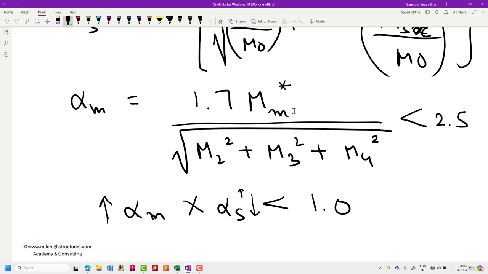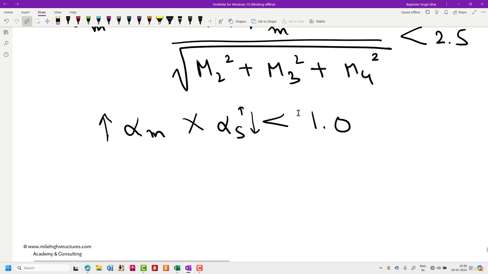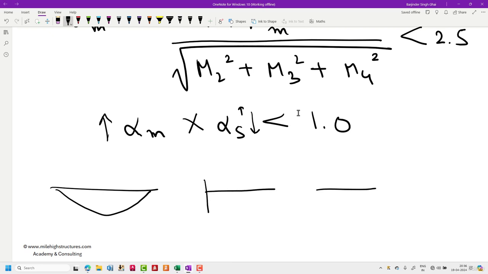Alpha M is the one which depends on the bending moment diagrams. So alpha M is different if the beam is simply supported, different if the beam is a cantilever, and different if the beam has different restraint conditions. So that depends on alpha M here.